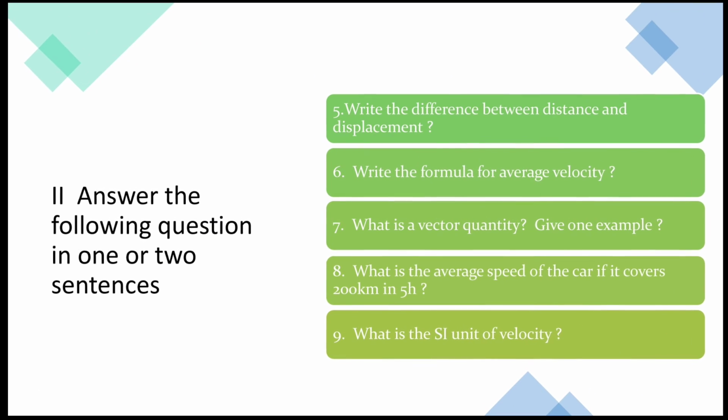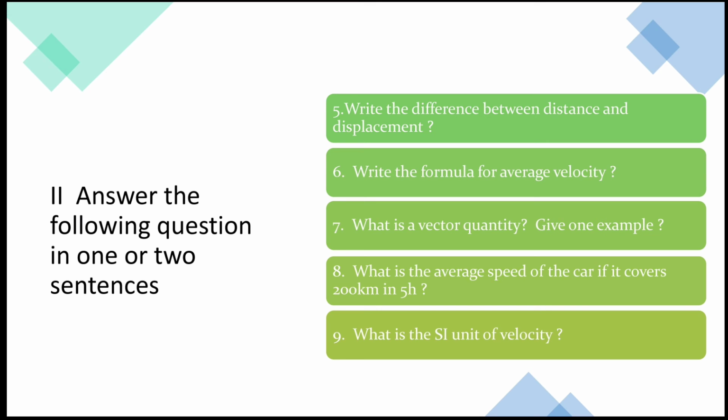Second Roman: answer the following questions in 1 or 2 sentences. Fifth question: write the difference between distance and displacement. Sixth question: write the formula for average velocity. Seventh question: what is a vector quantity?